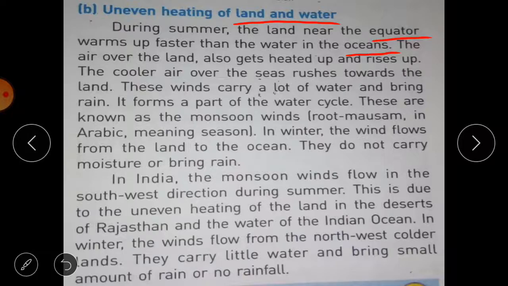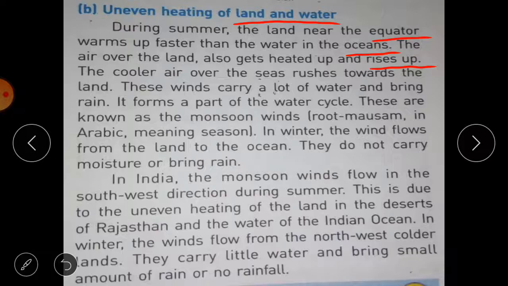Equatorial region, the land warms up faster than the water in the oceans. We know that land gets heated early and also it gets cooled earlier than the water. The air above the land also gets heated and rises up.